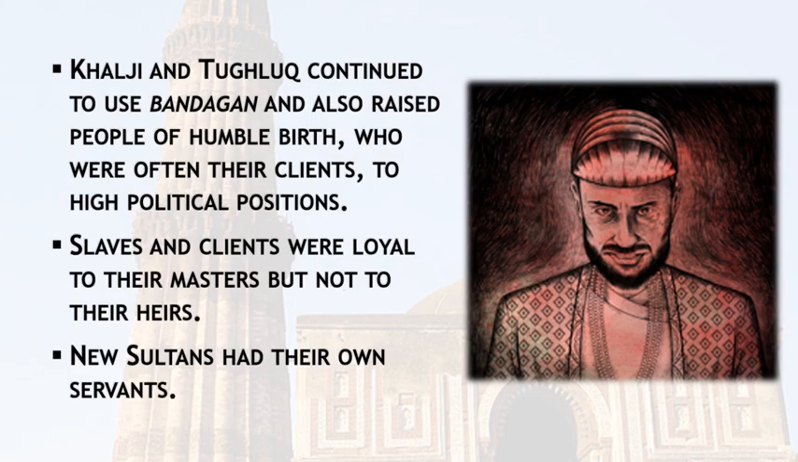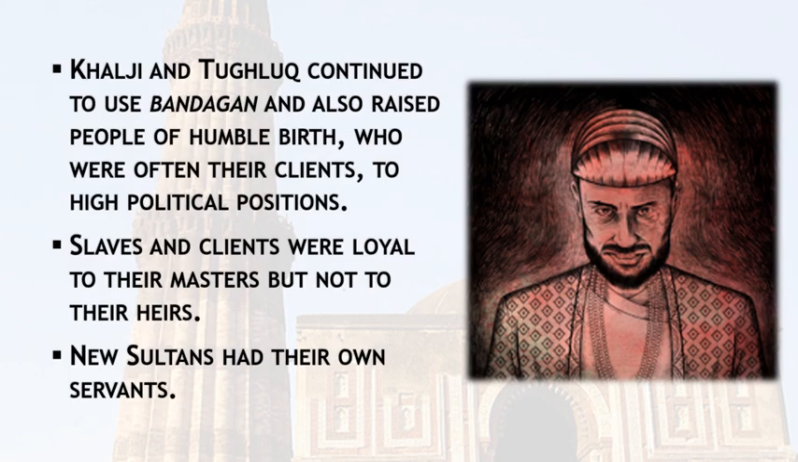Here is a picture of one of the famous bandagan of Alauddin Khalji, Malik Kafur. Alauddin Khalji and Tughlaq continued to use bandagan and also raised people of humble birth. Humble birth means people who belong to a low position in society. Alauddin Khilji and Muhammad bin Tughlaq raised people from low positions and gave them high political positions. By giving these positions, people of low position in society usually believed more than other people in their sultans.